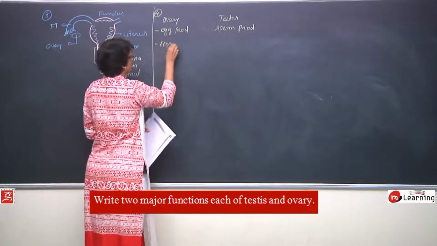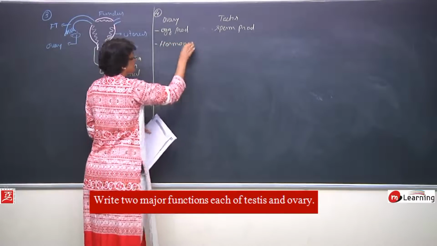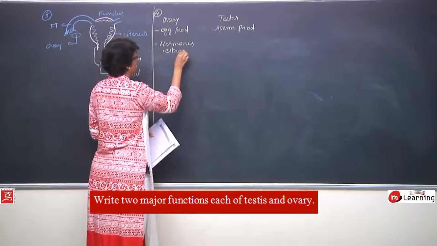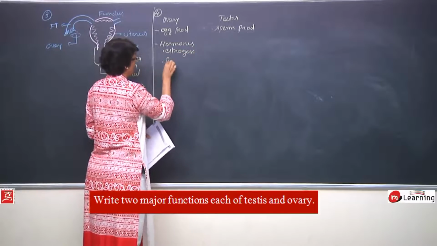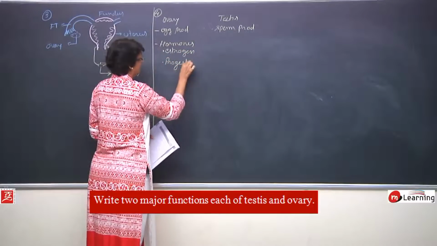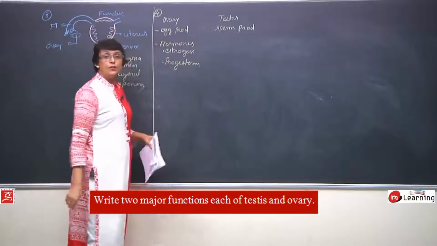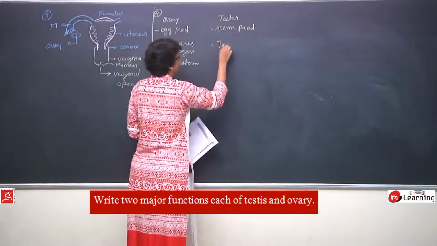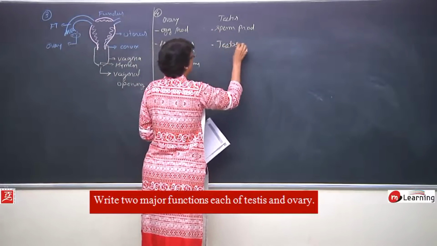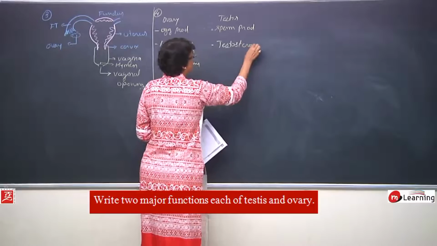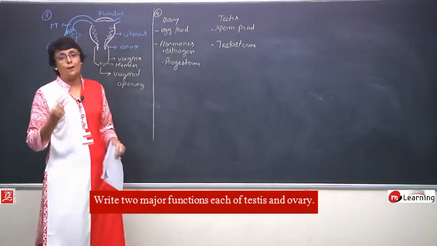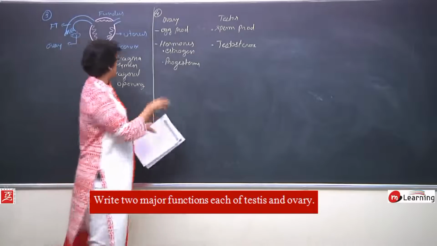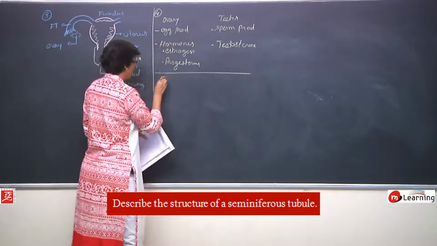So, hormones: female sex hormones, that is estrogen and progesterone. Whereas in case of testes, the male sex hormone, that is testosterone. So, main functions are two, gamete formation and the sex hormone formation. Now, let us take question number 5.